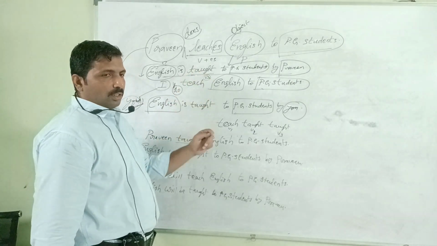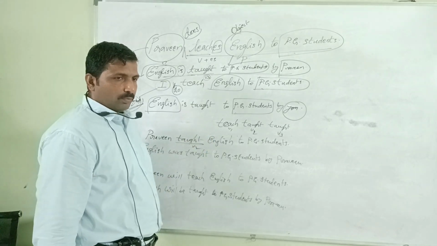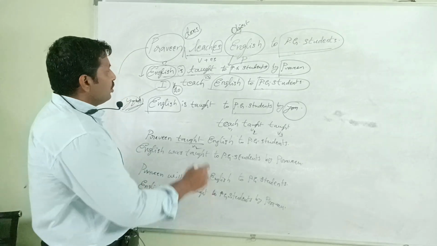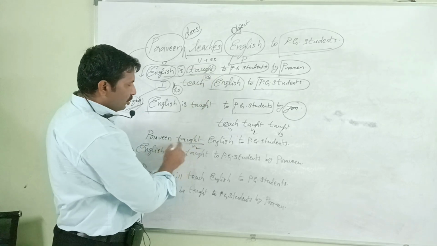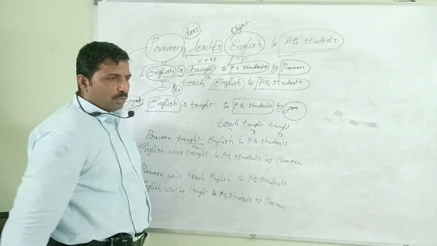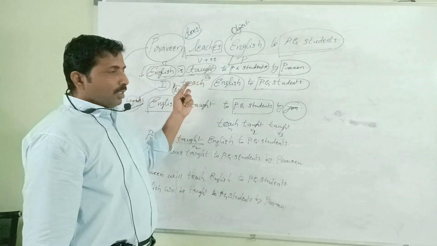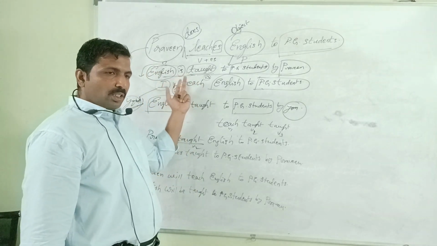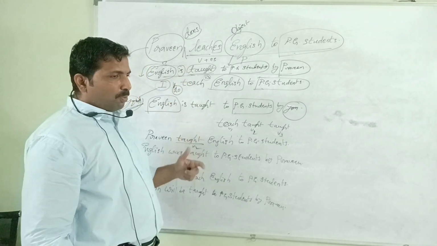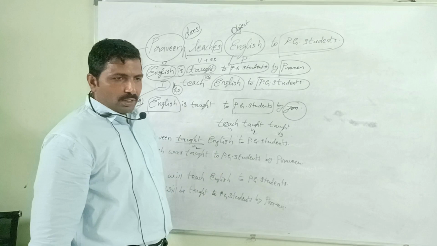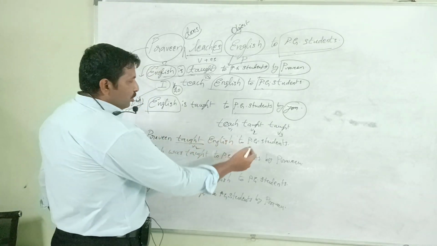English is taught. In the structure, after the subject comes "is" and then V3. That is the reason this taught is V3. After the subject, directly, we do active voice: Praveen taught English to PG students. Though the spellings are the same, these supporting verbs, that is the reason these auxiliary verbs are also called helping verbs, supporting verbs. They help us to decide, and we use them wisely. Again, Praveen taught English to PG students.